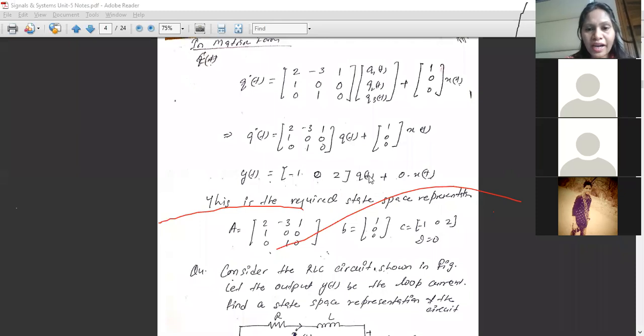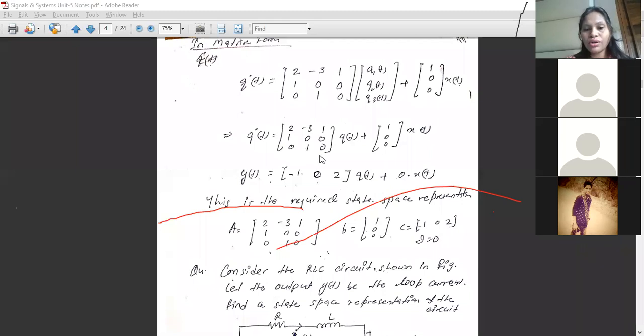So this is how we will be writing our yt. The term for yt is defined by C. C is a row matrix, minus 1 0 1, it is always a row matrix. B will always be a column matrix, and A will be a square matrix, whether it is 2 cross 2, 3 cross 3, whatever it is, but it will be a square matrix.